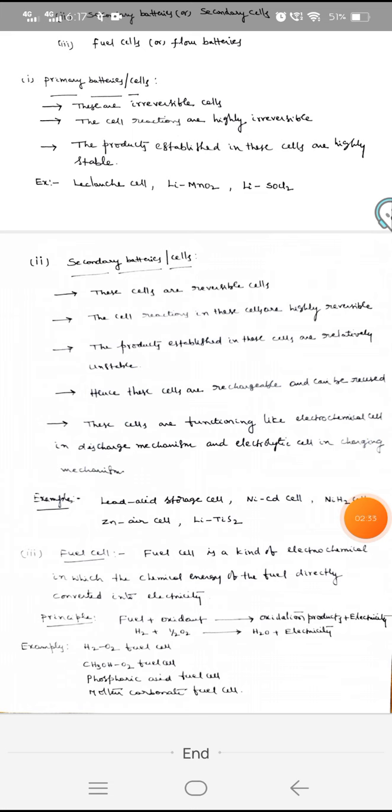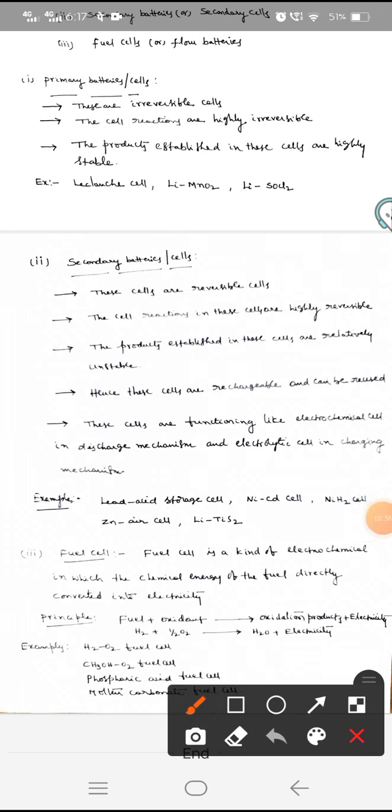Now let us discuss the difference between primary cells and secondary cells. Primary cells are irreversible, whereas secondary cells are reversible. The cell reaction is highly reversible. That means we can use secondary batteries again and again, whereas primary cells, once we use them, we cannot use them again. The products established in these cells are highly stable in primary cells, whereas in secondary cells, these are unstable. Hence, the cells are rechargeable and can be reused.